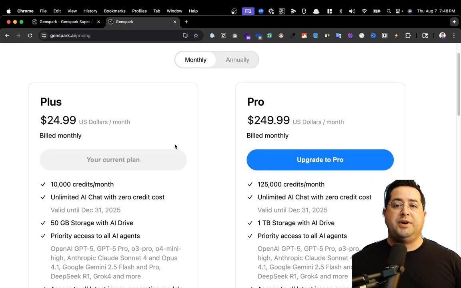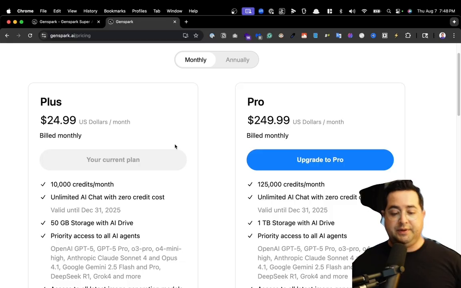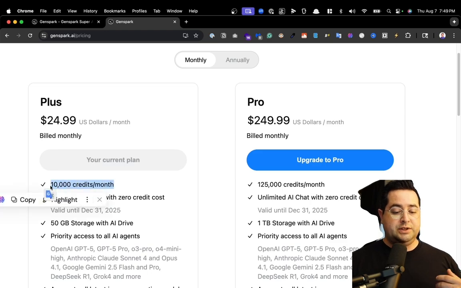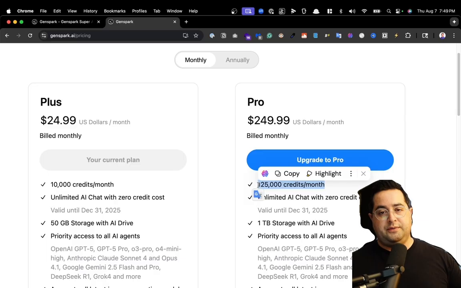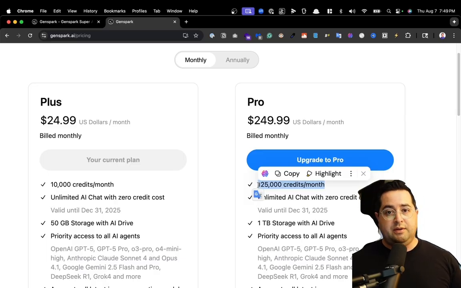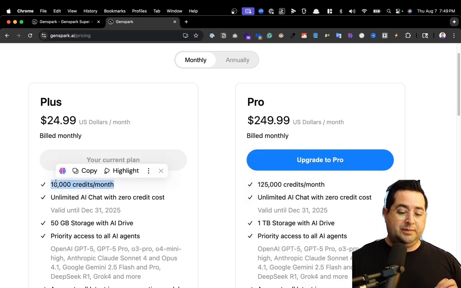Let's begin. With Genspark, there's basically two plans. There's the Plus plan for 25 bucks a month and the Pro plan for $250. These are the monthly prices. On the Plus plan, to start off, they don't have a free plan. You're going to get 10,000 credits, which is more than enough to use a lot of their agent feature and get the most out of it. And if you're a serious heavy user, using it as your daily driver and for all the features, there's the Pro plan. For $250, it also gives you access to Veo 3 and all the best chatbots. You're going to see it's going to get a ton of value. Highly recommend it because it's my daily driver and for a lot of people inside the AI community.